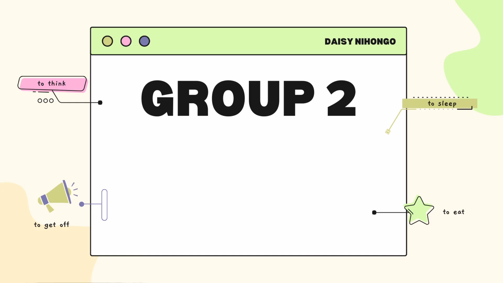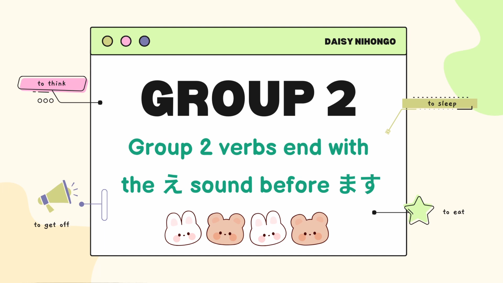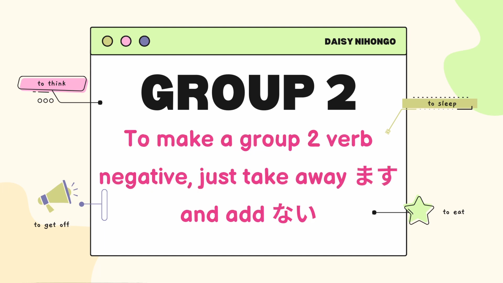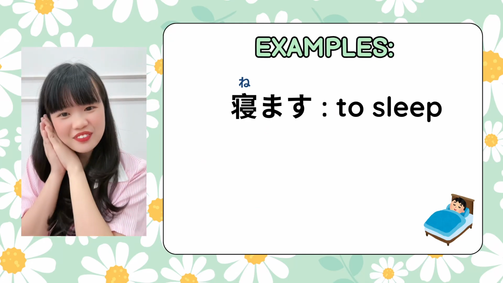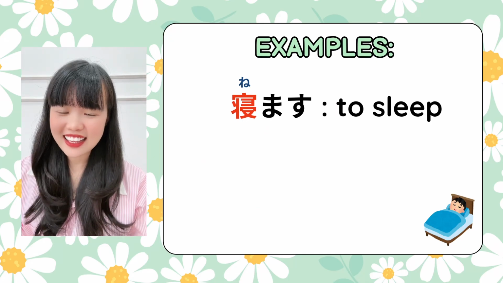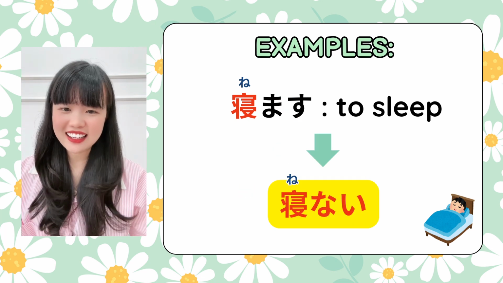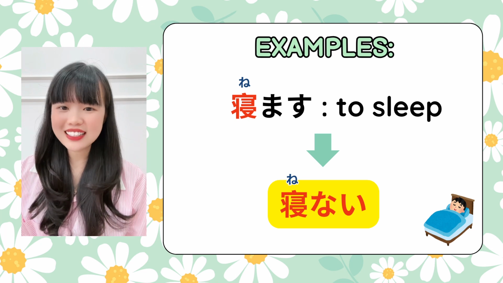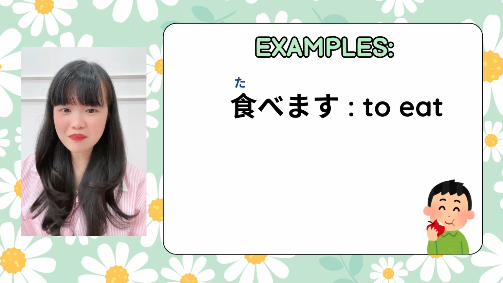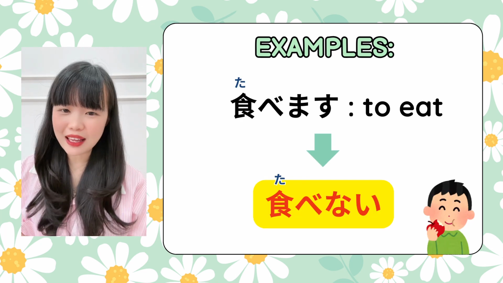Okay, next up is Group 2 verbs. Group 2 verbs end with the E sound before masu. To make a Group 2 verb negative, just take away masu and add nai. Like nemasu, to sleep. Before masu is ne. It's an E sound, right? So we say goodbye to masu and add nai. Nemasu, to sleep, becomes nenai. Or tabemasu, to eat, becomes tabenai.